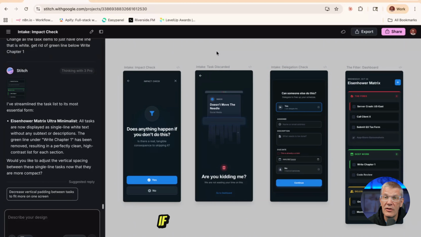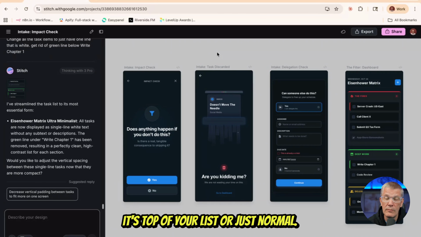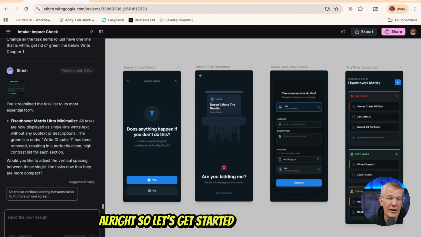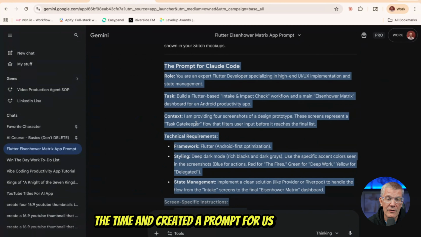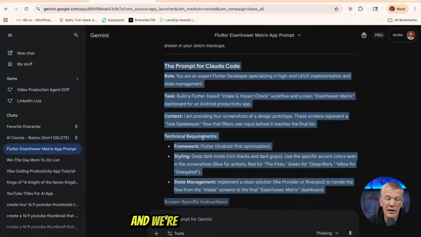So that's basically what the Dwight Eisenhower Matrix is all about, right? Trying to figure out if you even need to do something, if you need to delegate it, and then find out if it's top of your list or just normal. All right, so let's get started. I've already taken the time and created a prompt for us right here, and we're going to copy this out.